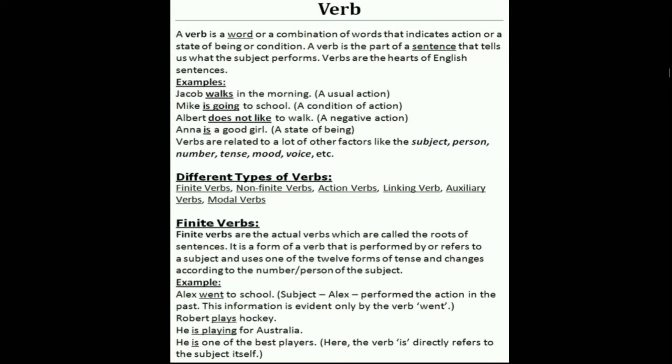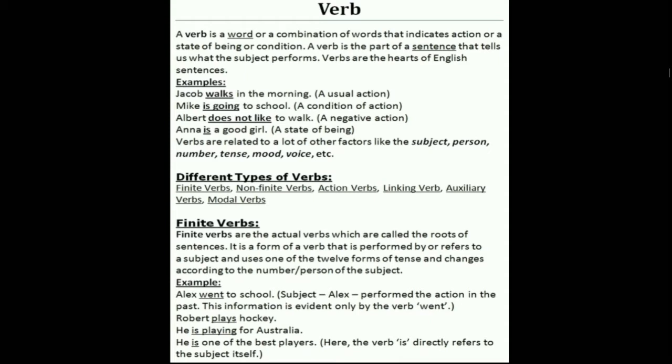Next, different types of verbs: finite verbs, non-finite verbs, action verbs, linking verbs, auxiliary verbs, and modal verbs. So, let's start with finite verbs. Finite verbs are the actual verbs which are called the roots of sentences. It is a form of a verb that is performed by or refers to a subject and uses one of the 12 forms of tense and changes according to the number and person of the subject.